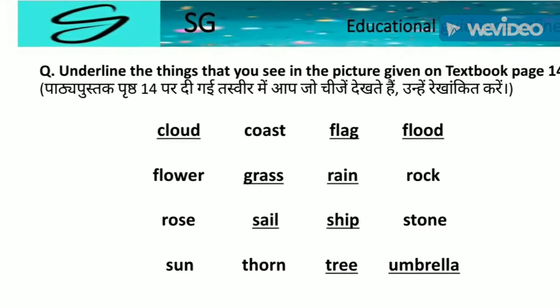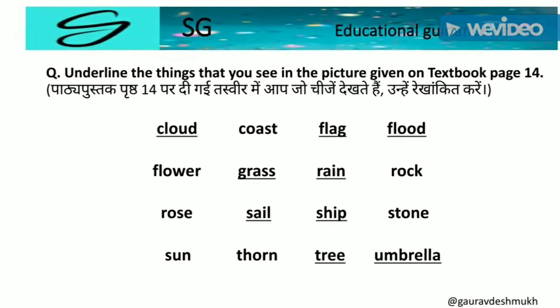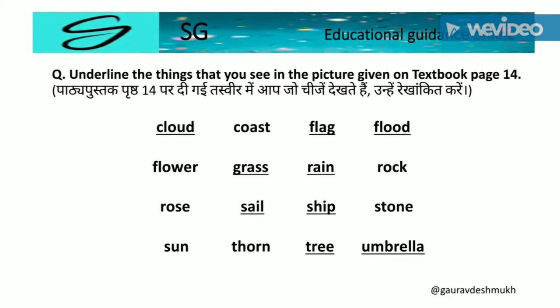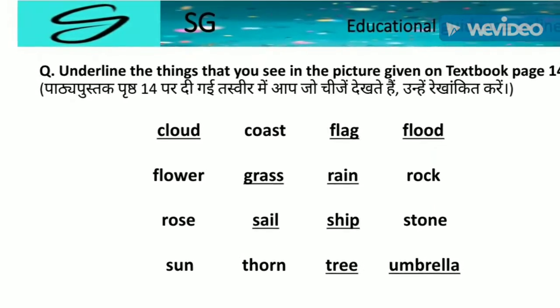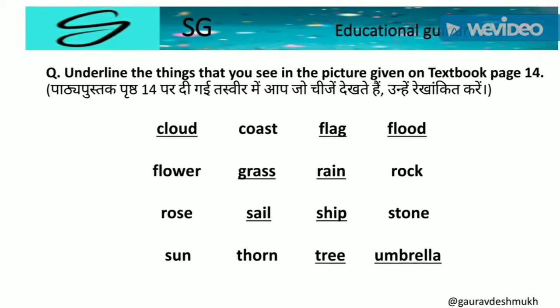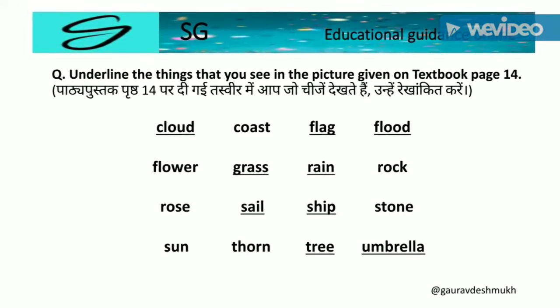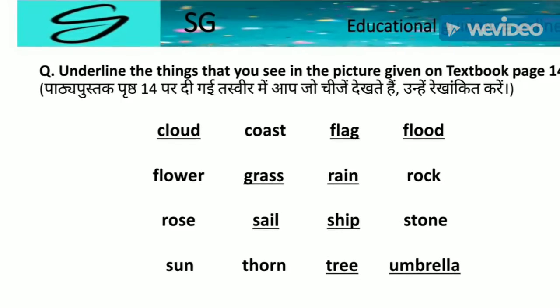Question: Underline the things that you see in the picture given on textbook page number 14. Cloud, flag, flood, grass, rain, sail, ship, tree, umbrella.